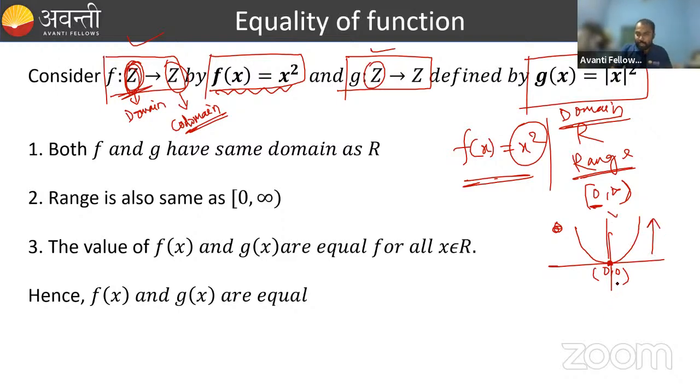That's why on the y-axis the graph goes from 0 to infinity. 0 is included and infinity is excluded. Infinity is always a very large number, so infinity is excluded. Okay, so the domain is R, and the range is R in this case.